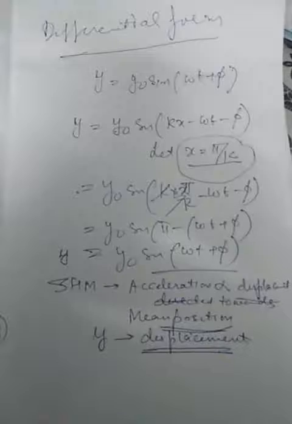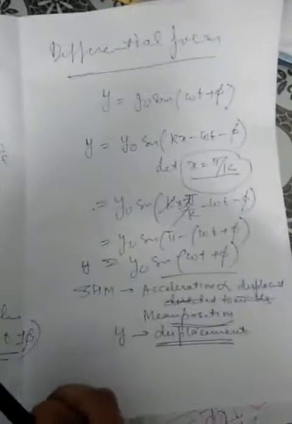So simple harmonic motion is a motion which is defined as where the acceleration is directly proportional to the displacement from the mean position, where y is called the displacement of the particle. Such kind of motion could be of two types, linear or angular, depending upon whether the body moves along a straight line or along a circular path.